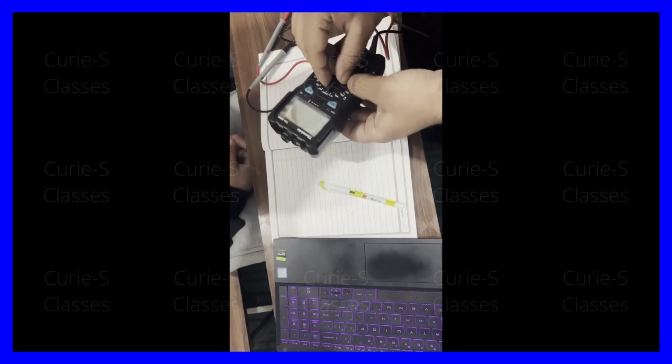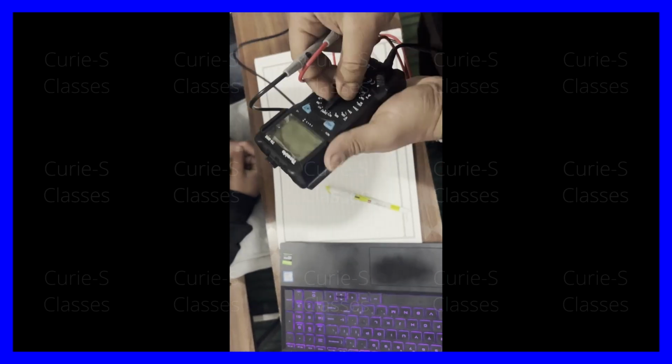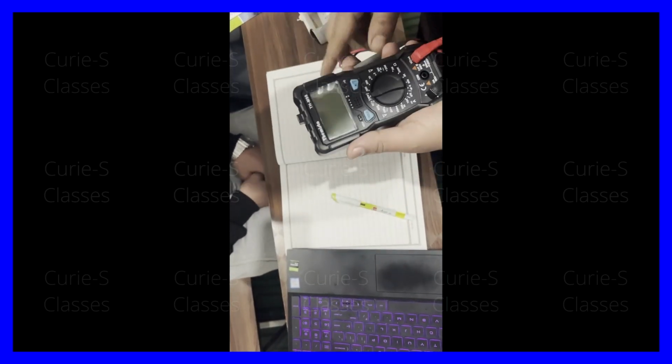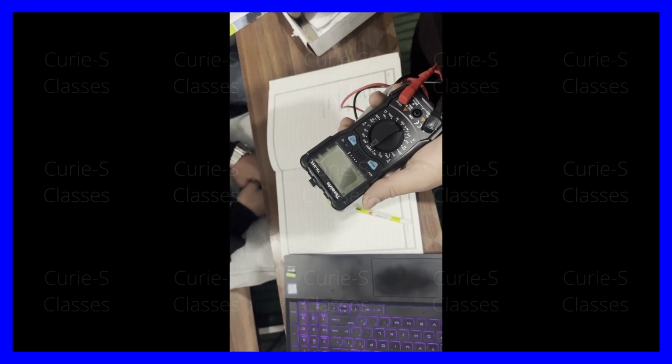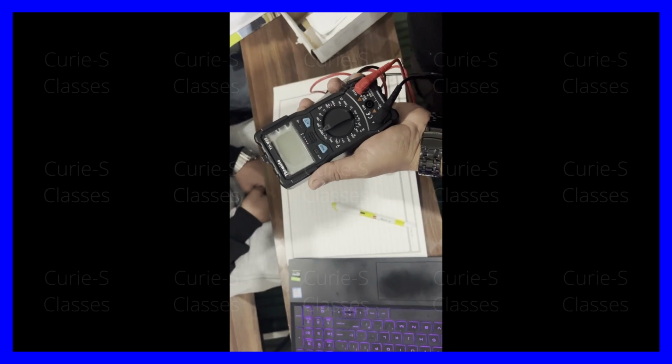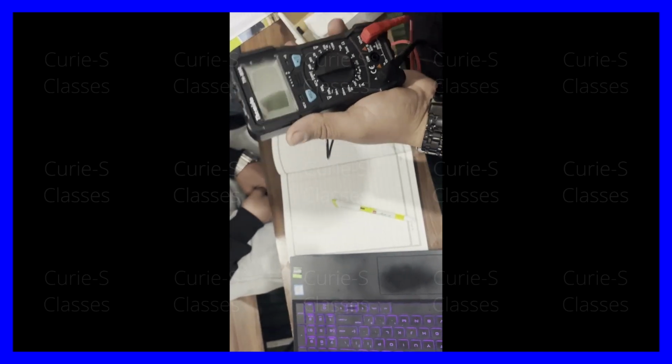Now we'll be demonstrating how we can find resistances of different resistors using this multimeter. Okay? Fine. What do you think this is, Usman? Very good. This is a resistor.